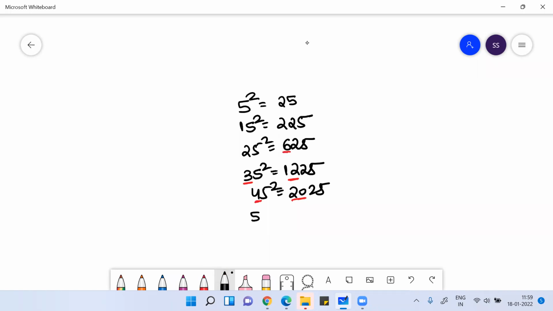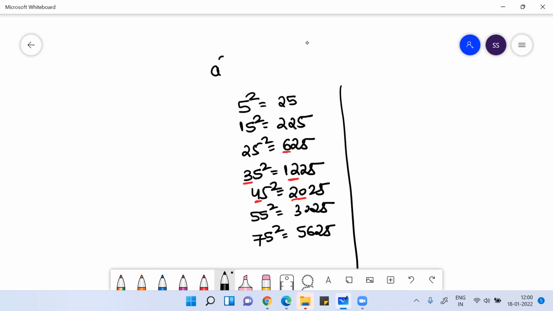If I ask you what is 55 square, the next digit of 5 is 6. 6 5s are 30. So 3025. 75 square. What is the next digit of 7? 8. 8 7s are 56. Can you understand this? Although I told you to find the square of numbers using a square, 2ab, b square, you can do it.